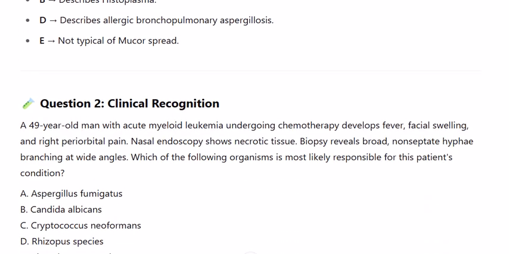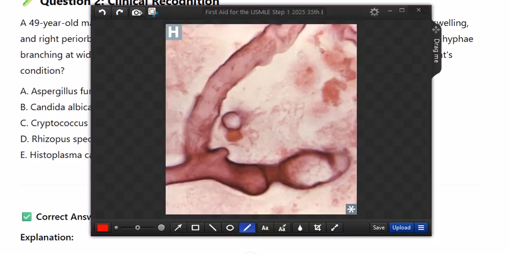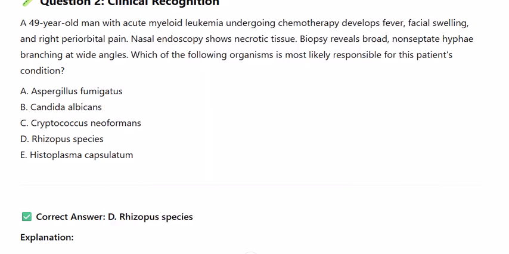Question 2. Clinical recognition. A 49-year-old man with acute myeloid leukemia undergoing chemotherapy develops fever, facial swelling, and right periorbital pain. Nasal endoscopy shows necrotic tissue. Biopsy reveals broad non-septate hyphae branching at wide angles. Which of the following organisms is most likely responsible for this patient's condition?